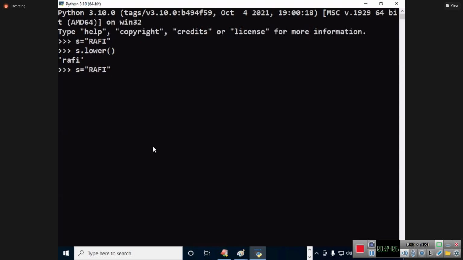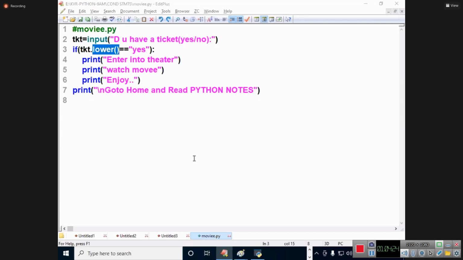S is equal to RA capital, FI small. S dot lower. Everything printed in where? Yes. Are you understanding? So, coming to the point back, this is the way how you can do this coding. Are you understanding, students? Shall I move forward?